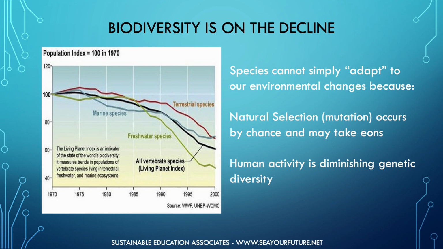The second reason is that even if species could produce the genetic mutations necessary to cope with changing environmental conditions, there simply is not enough time. Humans have completely transformed the world in only a few centuries, but evolution requires generations upon generations of mutations to produce advantageous adaptive traits. The fact that human activities continue to diminish the planet's genetic diversity doesn't help matters. With the expected increase in human population over the next 50 to 100 years, there is no way that evolution can keep up with the manner and speed with which we are changing the environment.